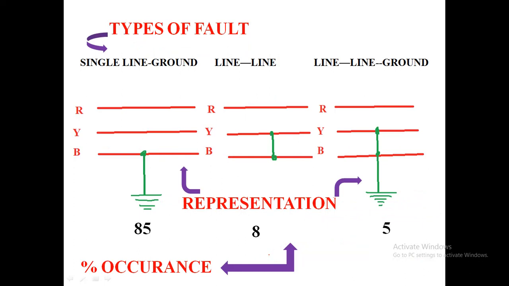We all know these from power system analysis, and here these are the types of fault: single line to ground, line to line, and double line to ground.